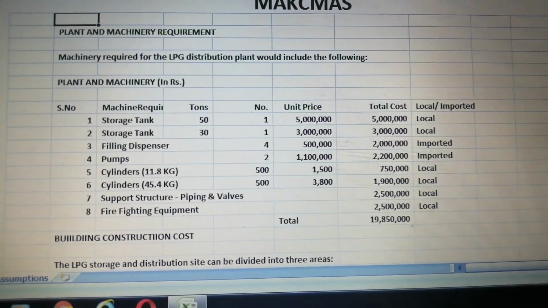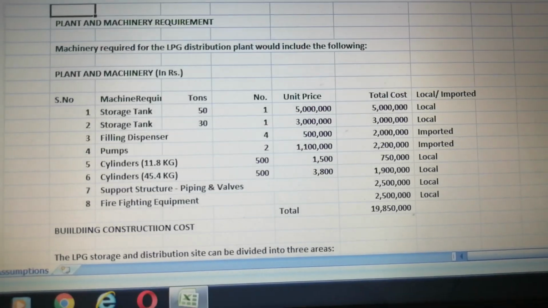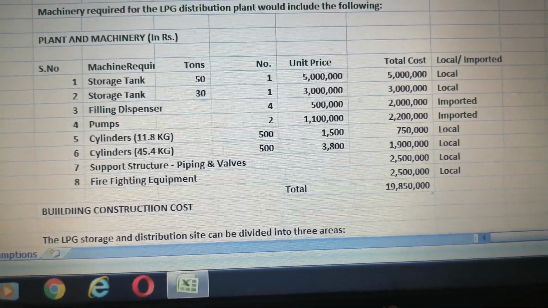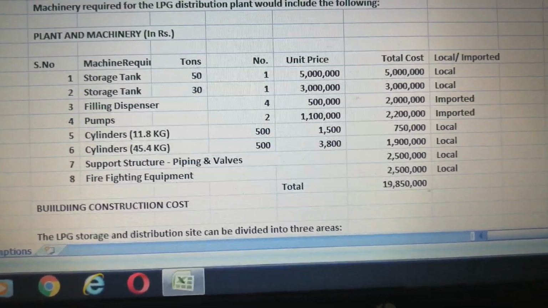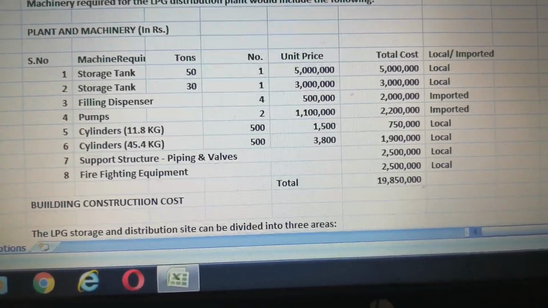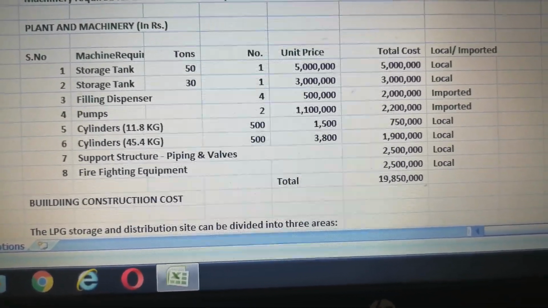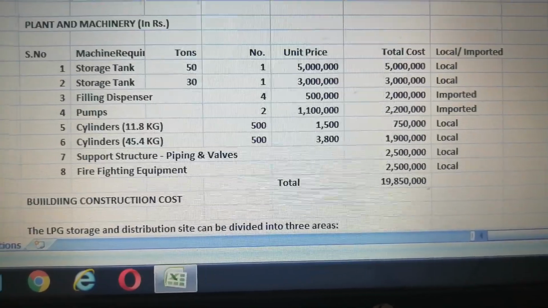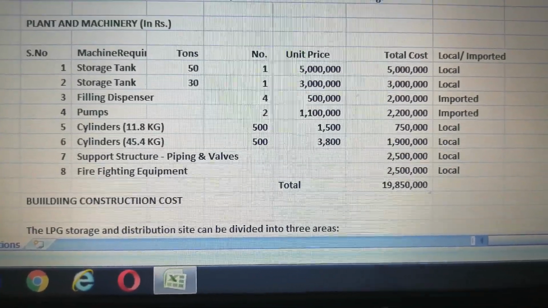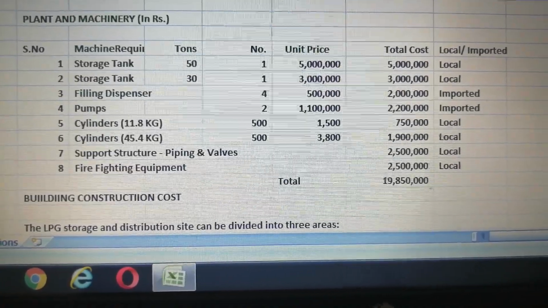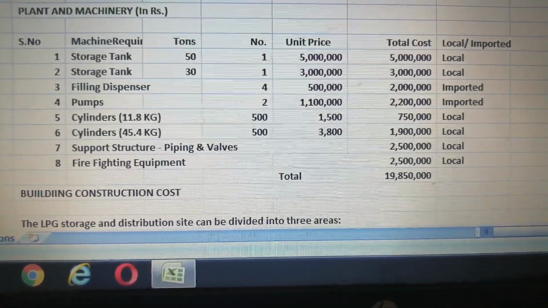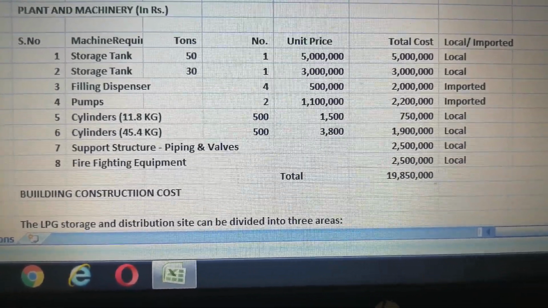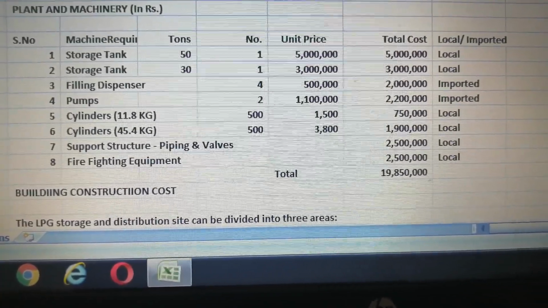Machinery required for the LPG distribution plant would include the following: plant and machinery, which includes a storage tank of 50 tons and a second storage tank of 80 tons. There would be two storage tanks, filling dispensers, pumps, cylinders of 11.8 kg and cylinders of 45.4 kg, support structure, piping and valves, and firefighting equipment. Its total cost of plant and machinery is estimated at rupees 19,085,000.